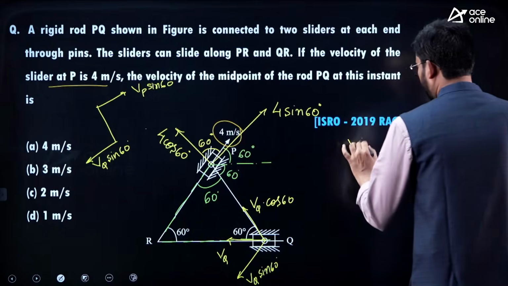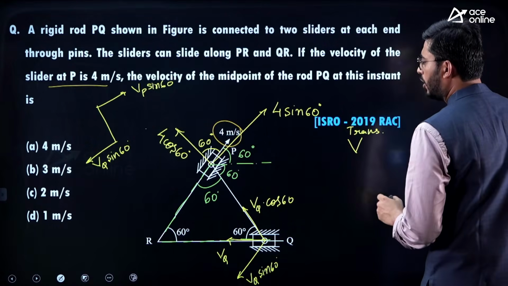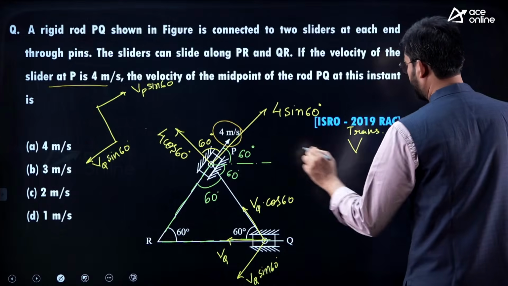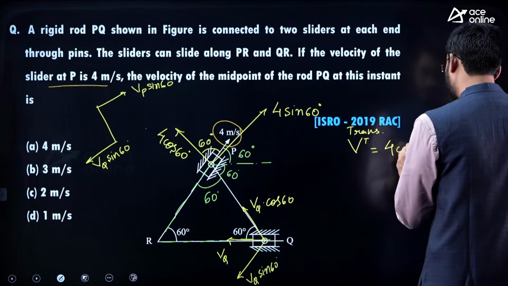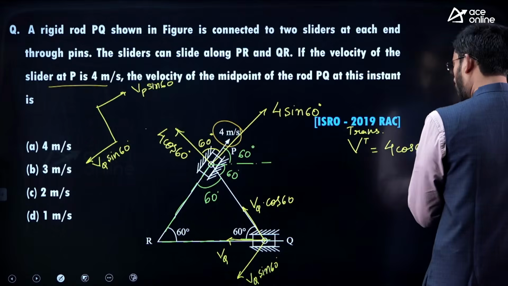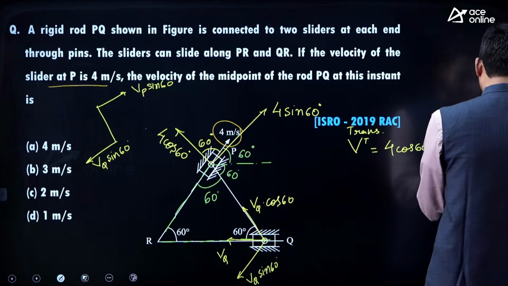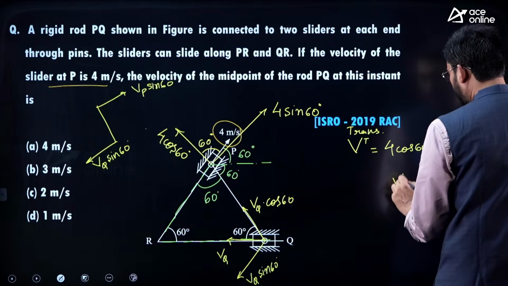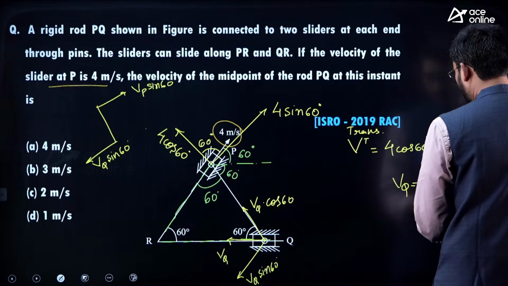So now I can write, for translation, the velocity 4 cos 60 is equal to VQ cos 60. So VQ will be equal to 4. VQ equal to 4 it is.